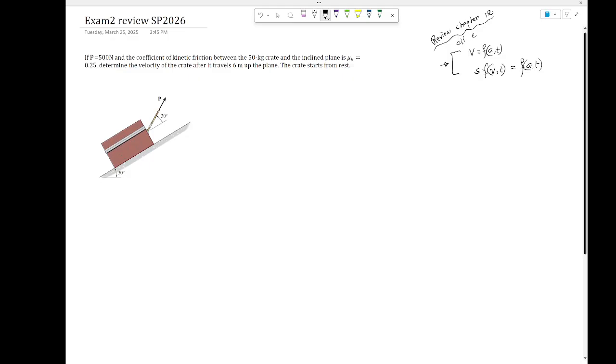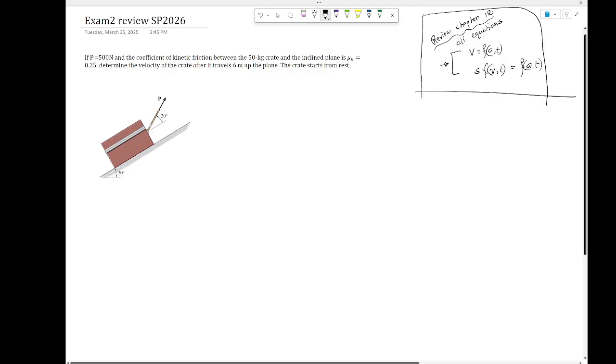All equations at least, right? All those equations like constant acceleration, okay? You would be needing all of them. All right, so that's chapter 12. So whatever happened based on the last exam, or exam 1, review everything, you would be needing it. Not necessarily that I'm giving you the exam 1 questions.